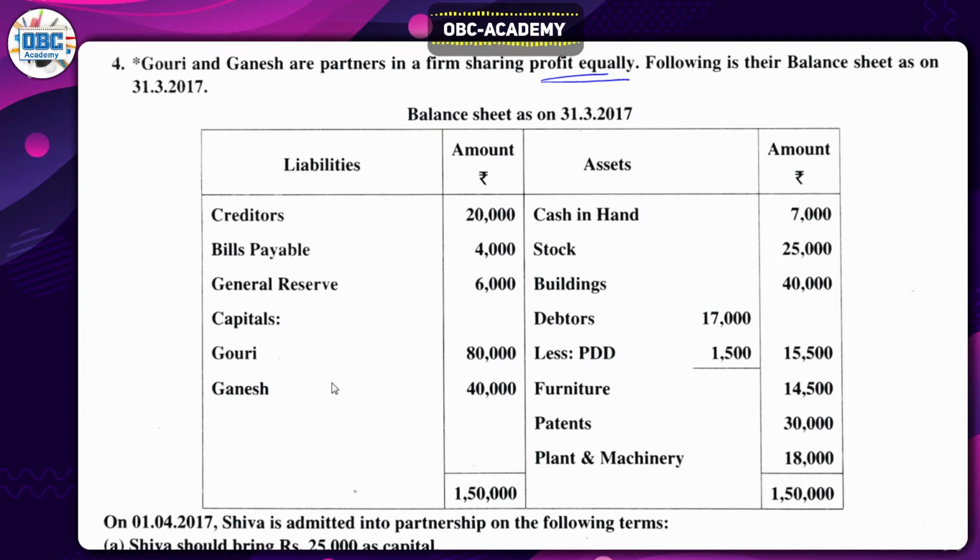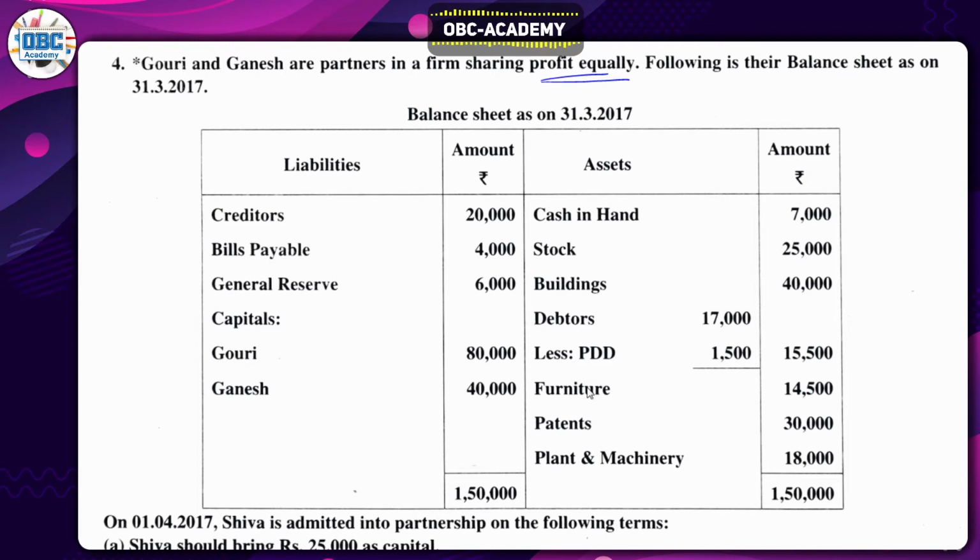Then capital, we have a normal thing, because in every problem we have a capital. Gauri has 80,000 and Ganesh has 40,000. Even though they're sharing profit equally, their capital is 80 and 40. It's their wish. On the asset side, we have cash in hand 7,000 rupees, stock 25,000, building 40,000. Everything is similar, nothing new here.